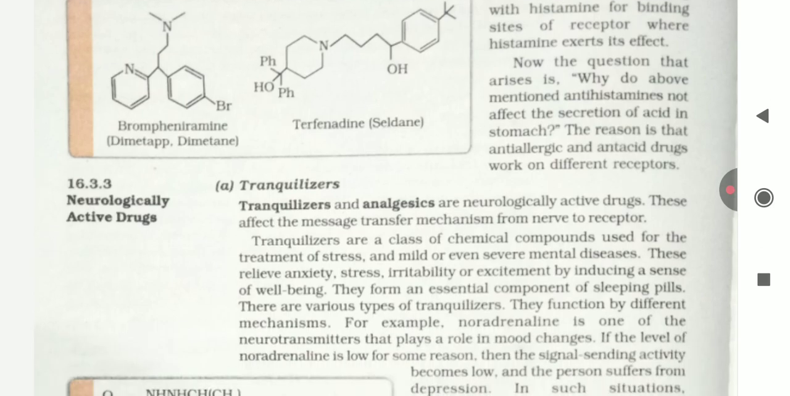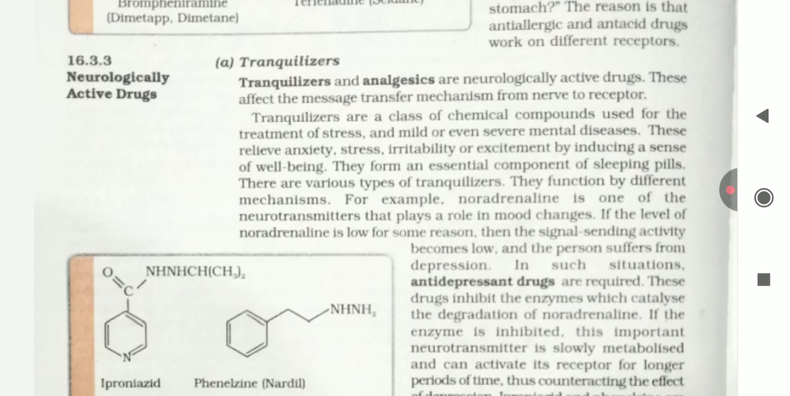Neurologically active drugs. A, tranquilizers. Tranquilizers and analgesics are neurologically active drugs. These affect the message transfer mechanism from nerve to receptor. Tranquilizers are a class of chemical compounds used for the treatment of stress and mild or even severe mental disease. These relieve anxiety, stress, irritability, or excitement by inducing a sense of well-being. They form an essential component of sleeping pills.